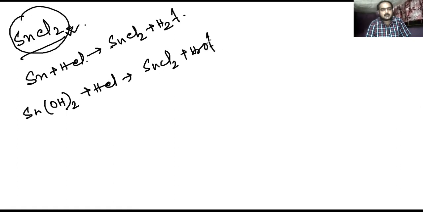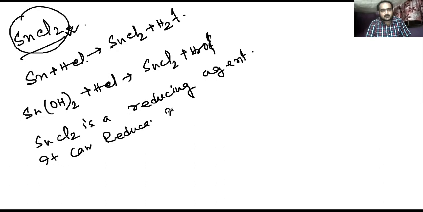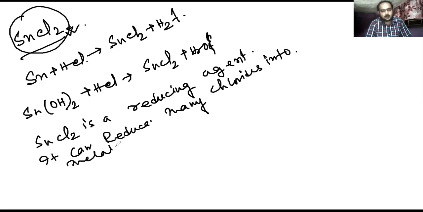SnCl2 is a reducing agent. It can reduce many chlorides into metals or lower metal chlorides.